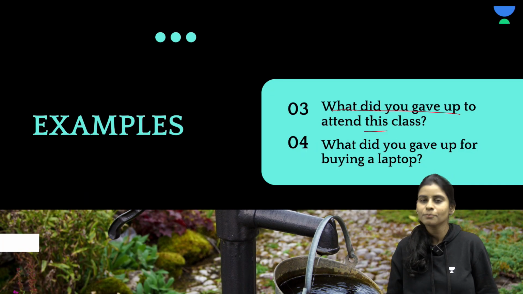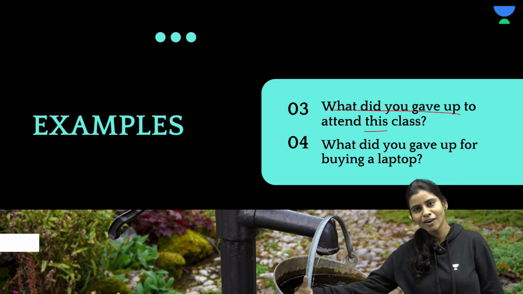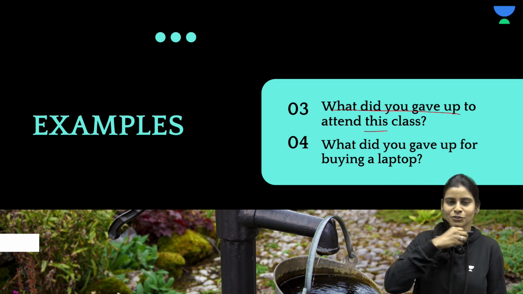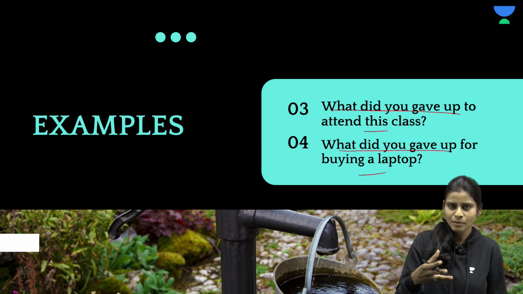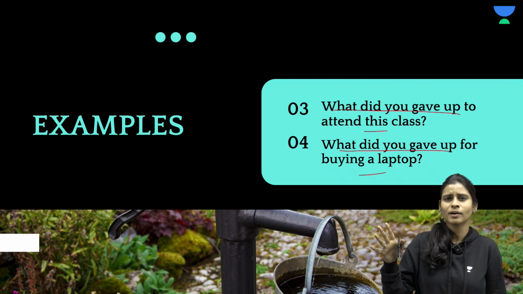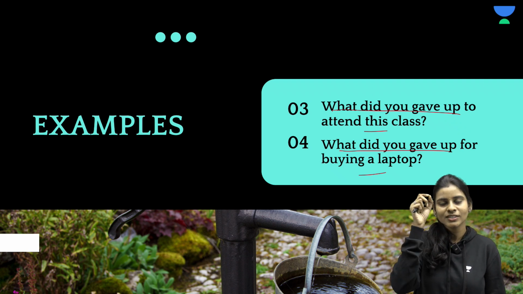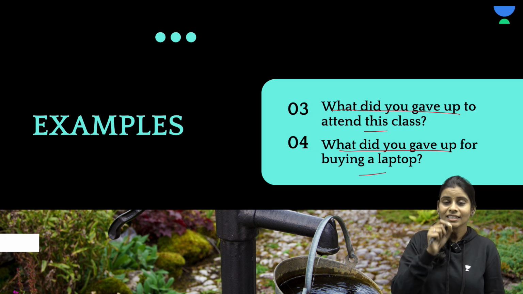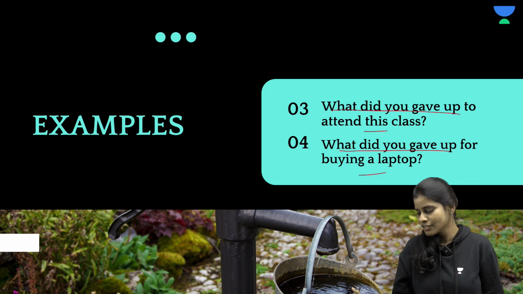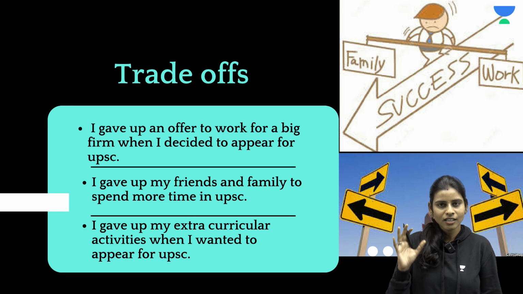Okay. So we will see some other examples. What did you give up to attend this class? Maybe an hour on Instagram, an hour on YouTube. Okay. So what did you give up for buying a laptop? I asked my father for a laptop. He said, if you're not getting a mobile for the next 2 years, I'll get you that. So that is a trade-off. So what is meant by trade-off in economics? Every alternate option that you give up for making a choice is called a trade-off. Very good. So we learnt what a trade-off is.